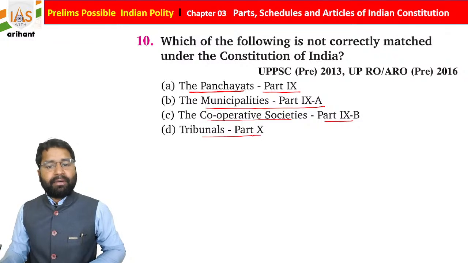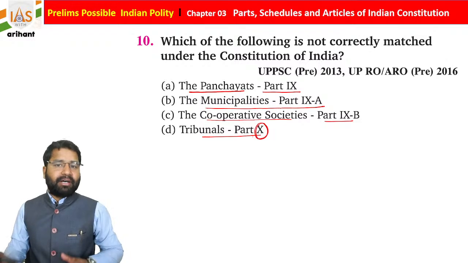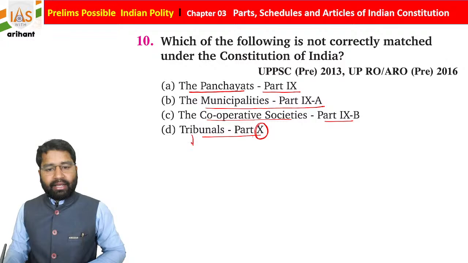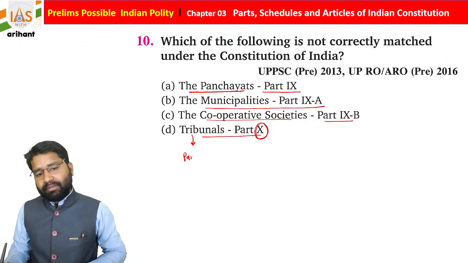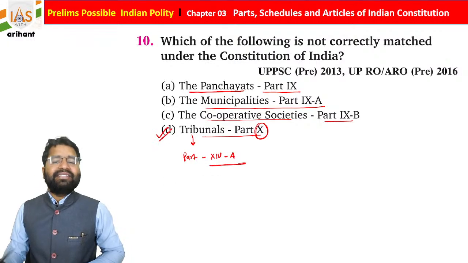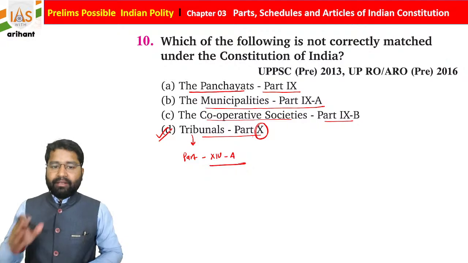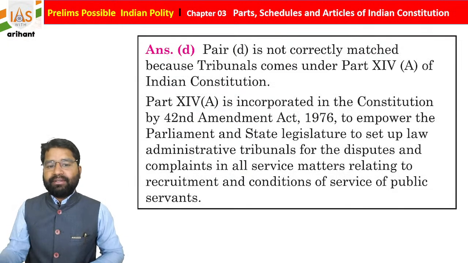And tribunals under Part number 10. As you know, students, Part number 10 is about the scheduled and tribal areas, and tribunals is mentioned under Part number 14A. So D is not a correct match, and D is going to be the answer.